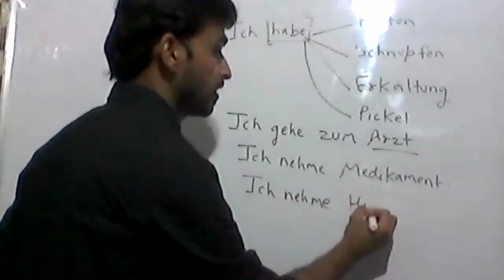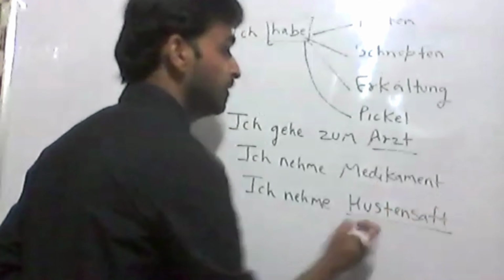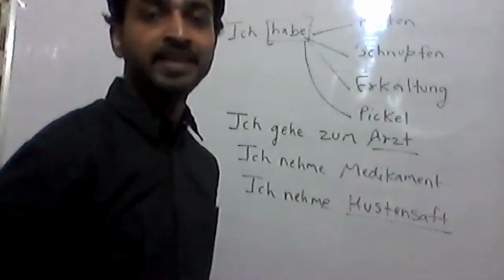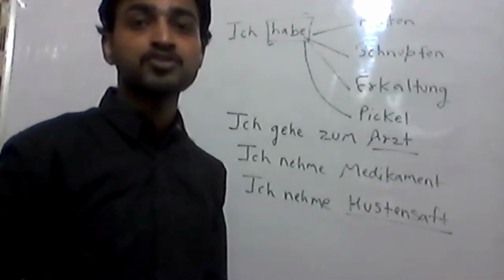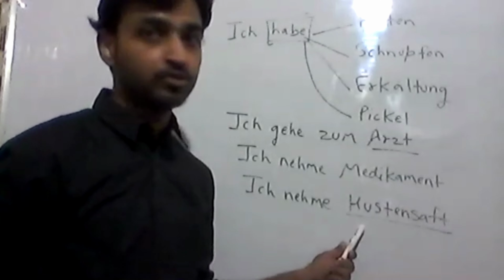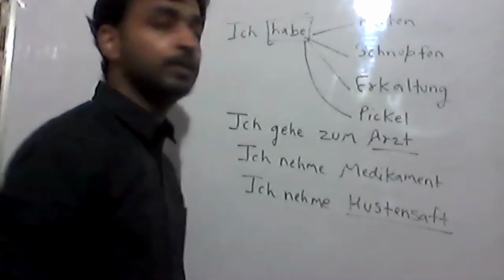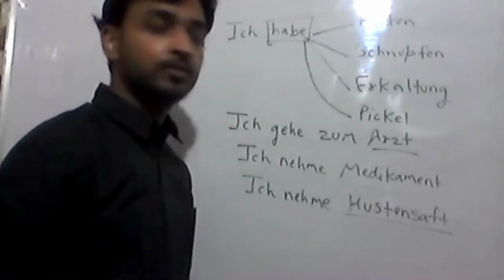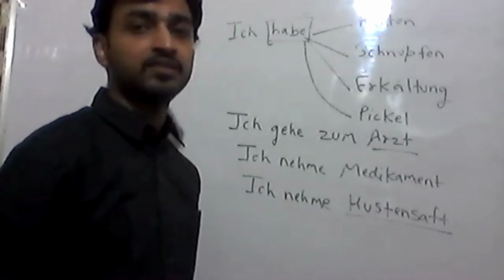Ich nehme Hustensaft. Hustensaft means cough syrup. I take cough syrup because I have a lot of cough. So the doctor suggests me to take Hustensaft. It's not juice, it's cough syrup. Very good. So this is the way we form sentences for taking medicine, going to the doctor, Hustensaft. So these are the sentence formations.